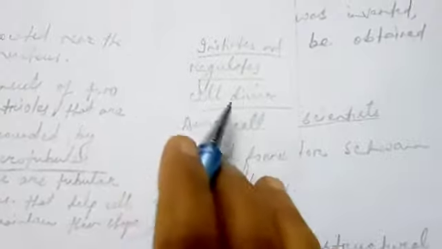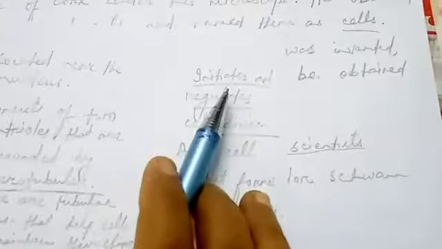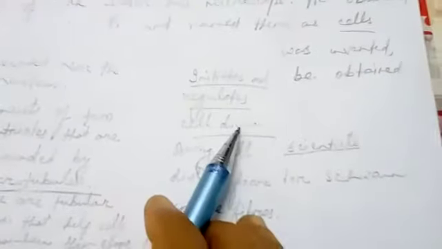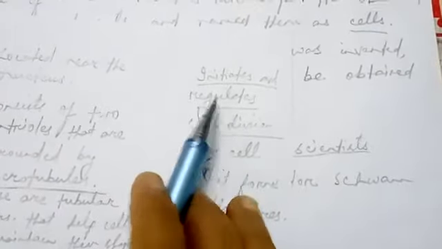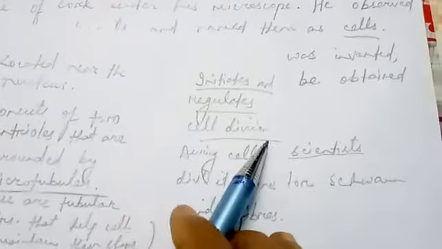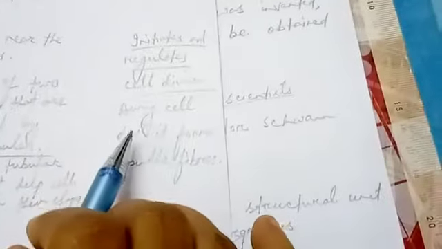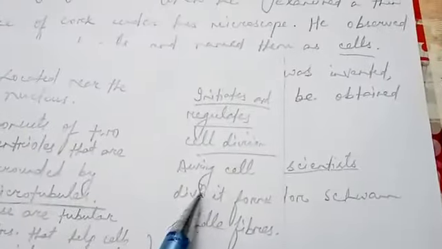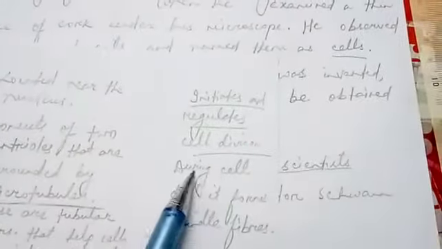We have developed from a single cell into many cells, and that division takes place due to the presence of the centriole or centrosome. This cell division in detail you will read in class 10. So the function of centriole is to help in cell division, and during cell division it leads to the formation of spindle fibers. These are called spindle fibers.